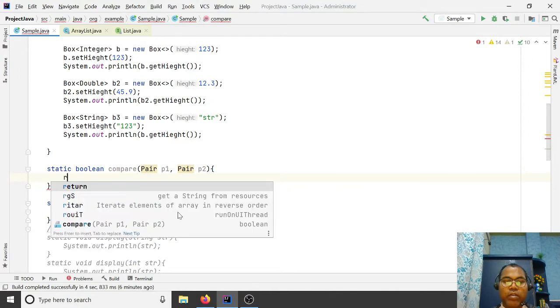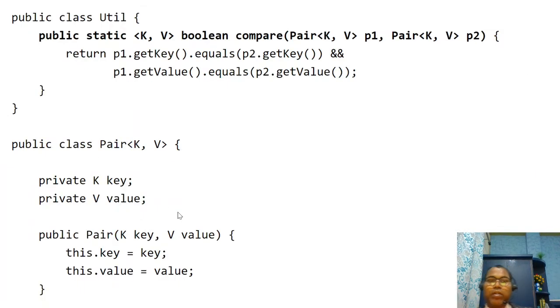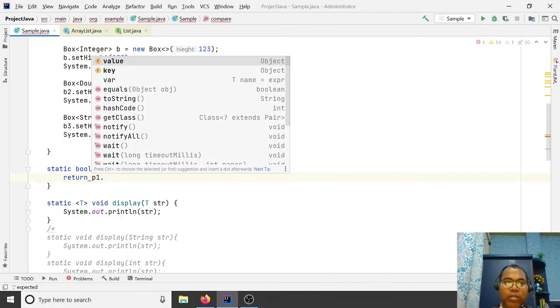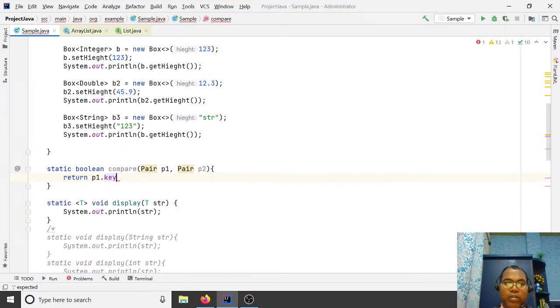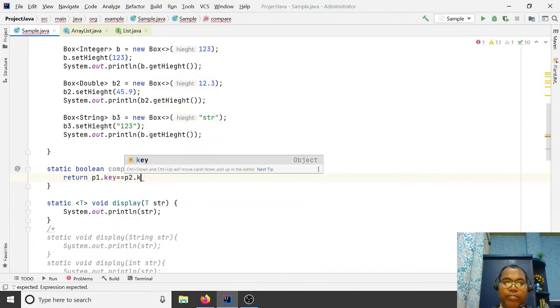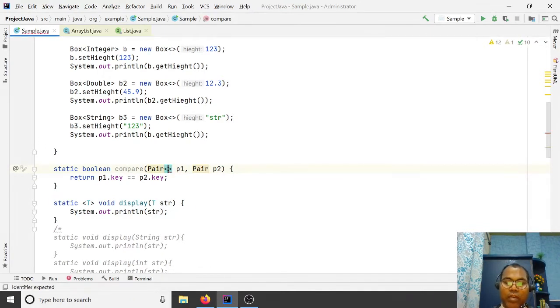Let's return the key, basically p1 dot key double equals p2 dot key. Okay, it works, but here I want it to be generic. I want to declare it as generic, like they support K and V only.